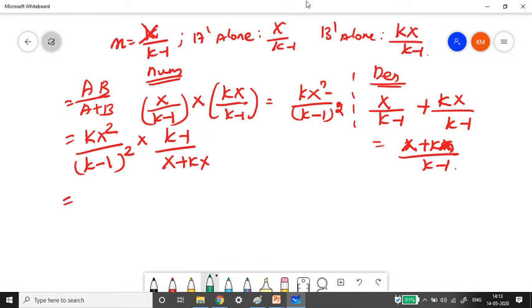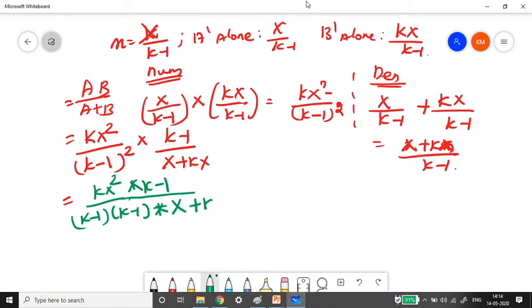So kX square, I can write the square as k minus 1 into k minus 1, and here it is into k minus 1, and here it is into X plus kX.